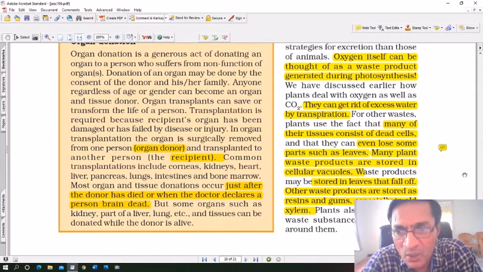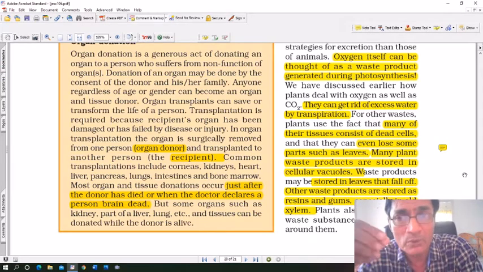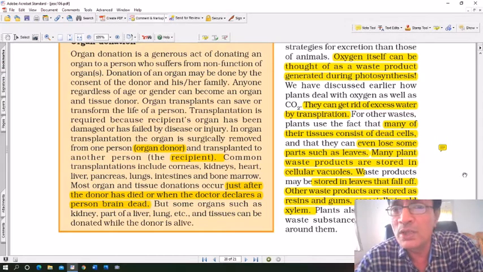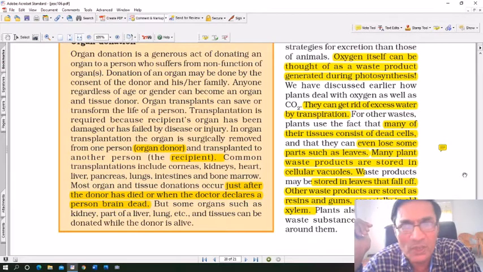Many plant waste products are stored in cellular vacuoles. If you scratch the bark of a neem tree or any other tree, small substances, liquids called gums, begin to come out. It's a transparent brown colored liquid. That gum is also an excretory product. Resins are excretory products. Rubber is an excretory product. Waste products may be stored in leaves that fall off during the winter season. Other waste products are stored as resins and gums, especially in the old xylem.